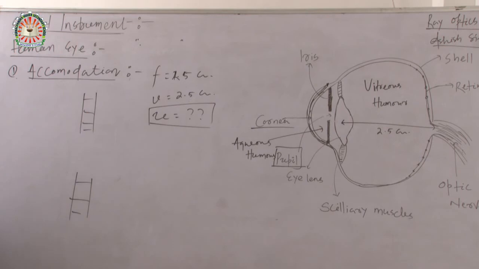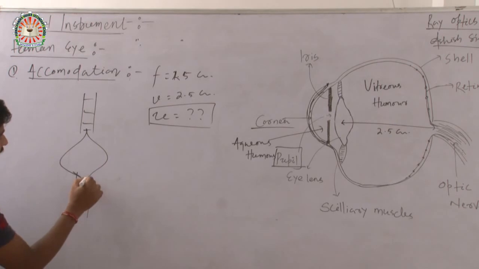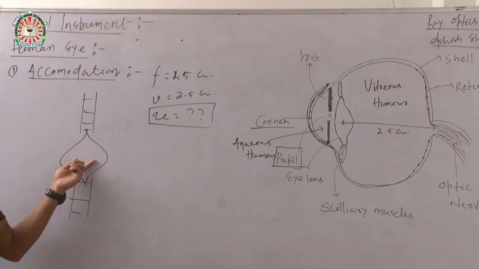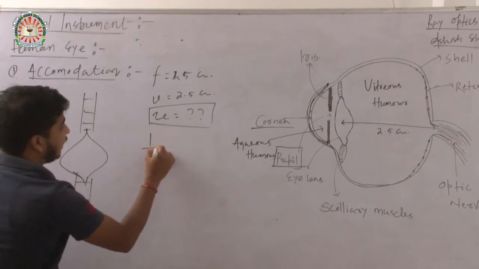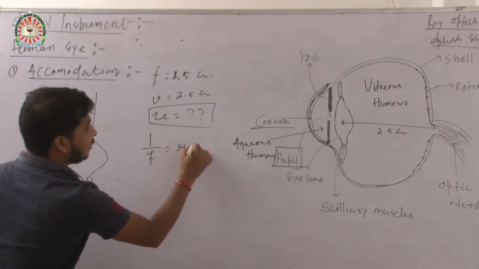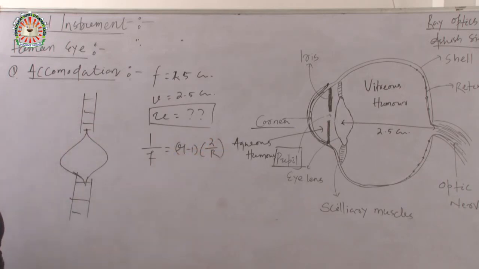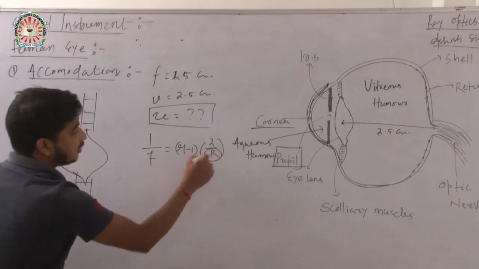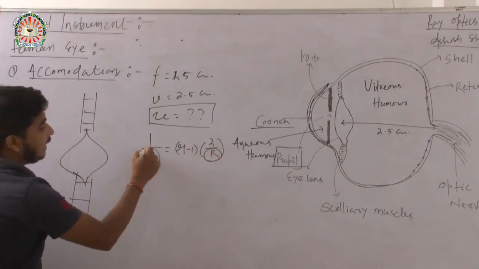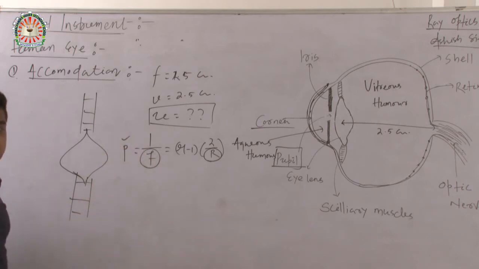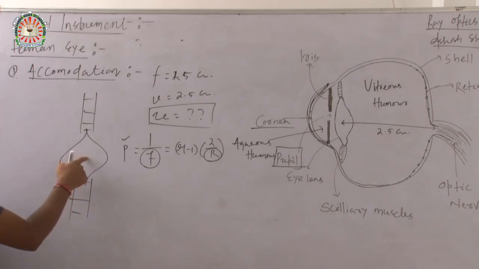If the ciliary muscles contract, then the lens will be like this, and we know the lens maker formula: 1 by f equals (mu minus 1) into 2 by R. If the radius of curvature decreases, then the focal length will decrease. If the focal length decreases, the power will increase. It means the lens will have more power.